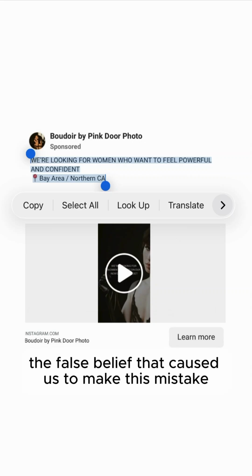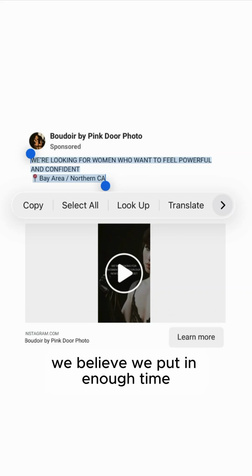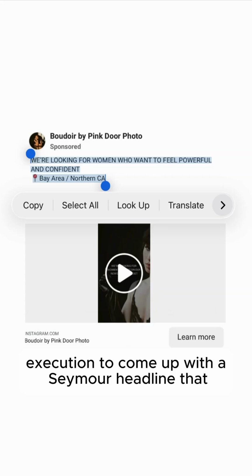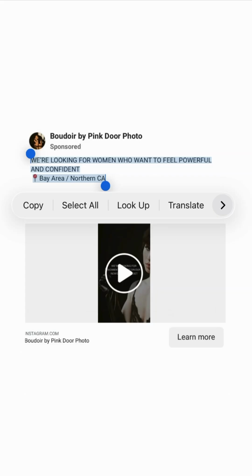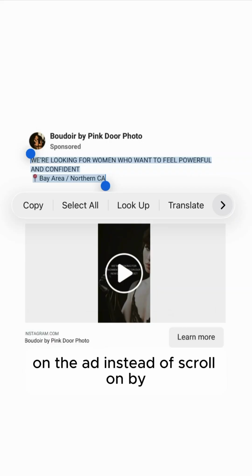The false belief that caused us to make this mistake is that we believe we put in enough time and enough planning execution to come up with a Seymour headline that will have women stay and click somewhere on the ad instead of scroll on by.